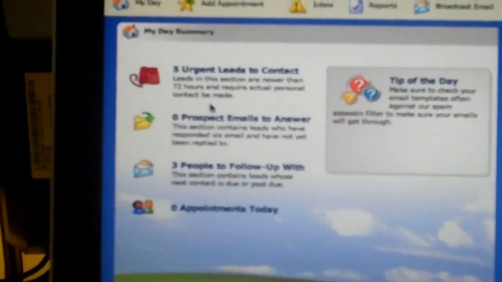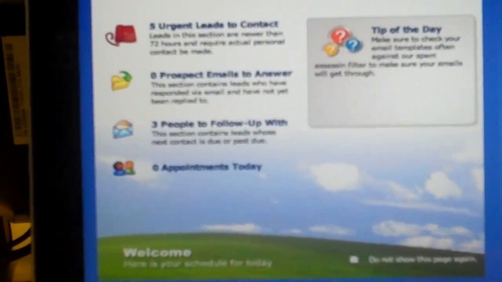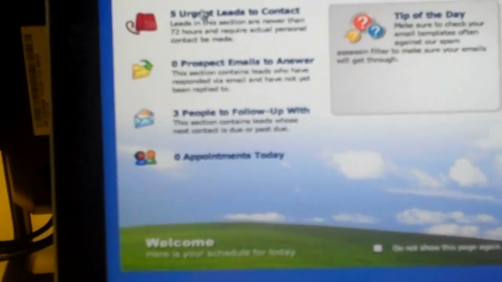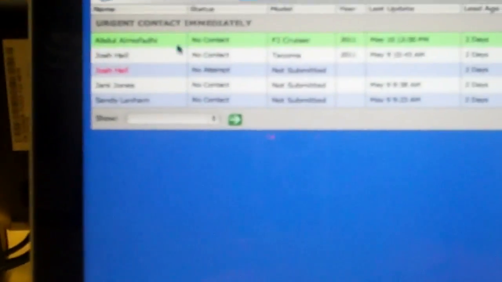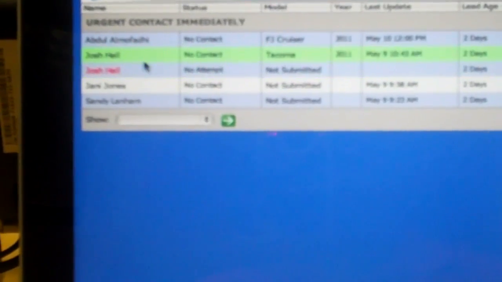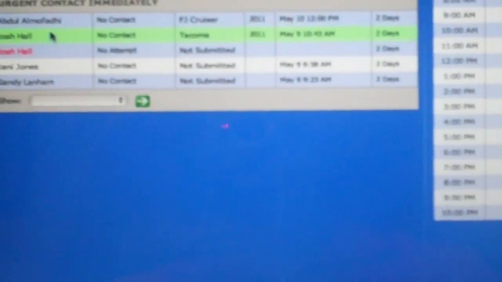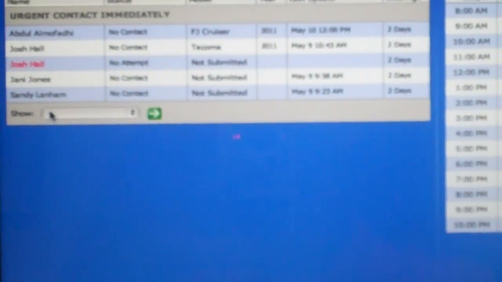But again, this is her dashboard. When she first comes into work, she's going to see her appointments, right, Joni? Okay, now you've got 5 fresh leads. When I click the urgents, it gives me a list, a micro list of just my urgent leads. If it's set up the right way, these are supposed to be only leads that haven't been responded to yet. Does that make sense? Yes.